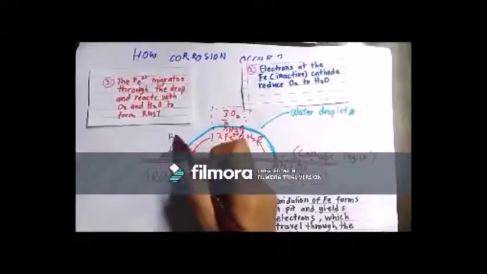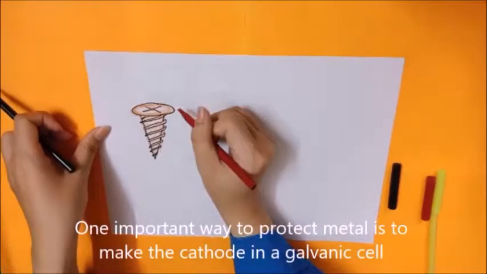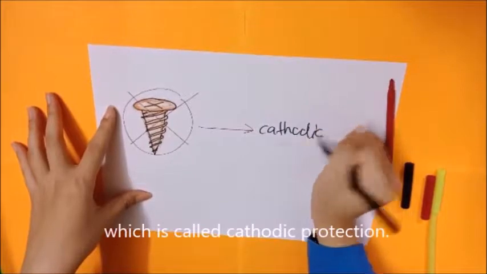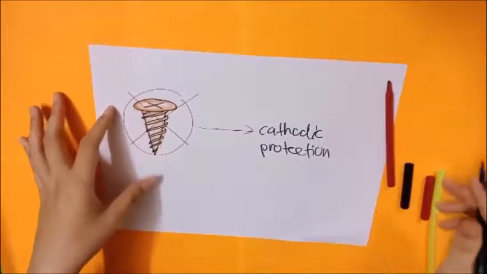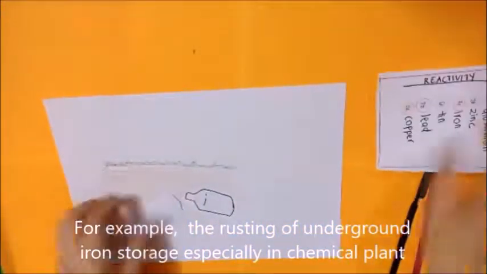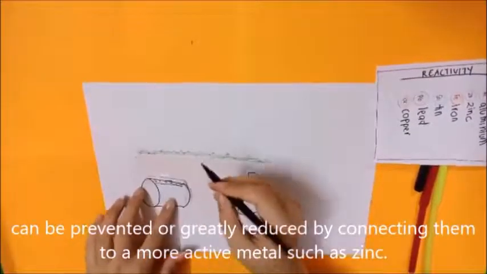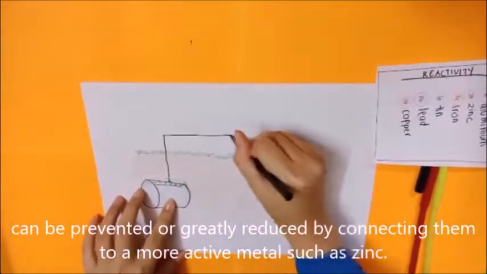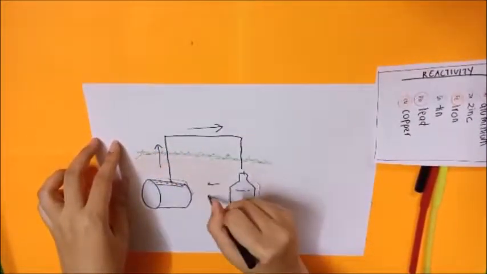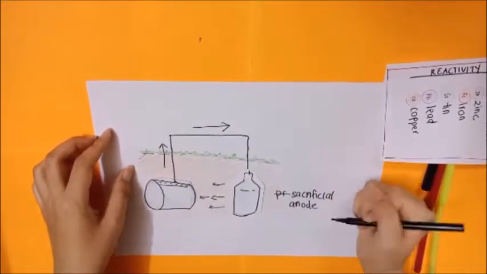One important way to protect metal is to make it the cathode in a galvanic cell, which is called cathodic protection. For example, the rusting of underground iron storage, especially in a chemical plant, can be prevented or greatly reduced by connecting them to a more active metal such as zinc. The more active metals are called sacrificial anodes.